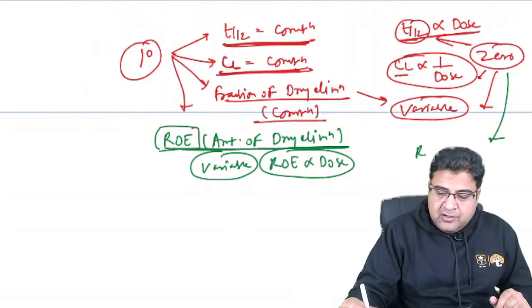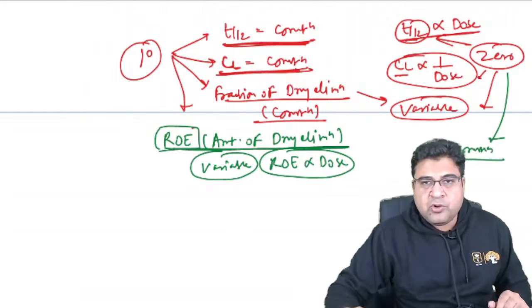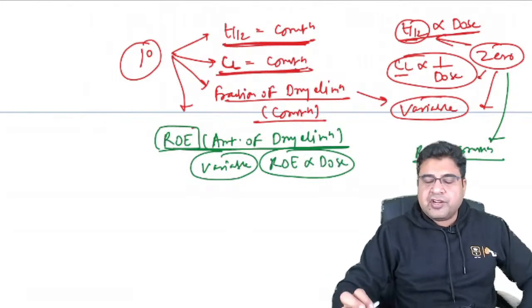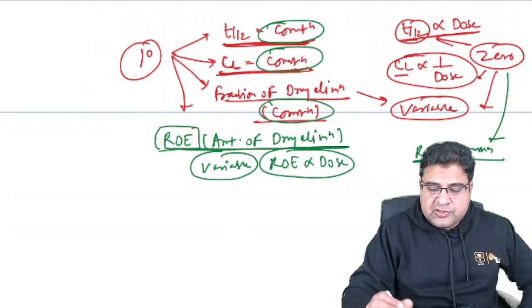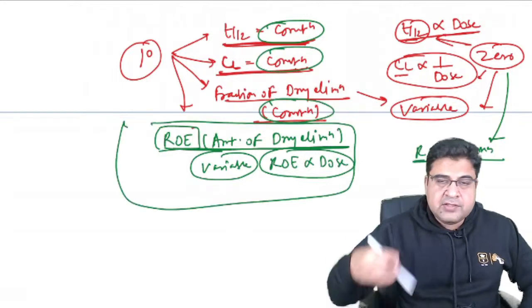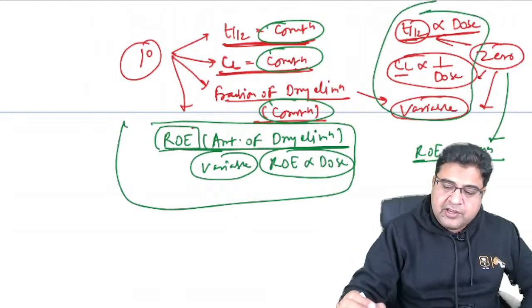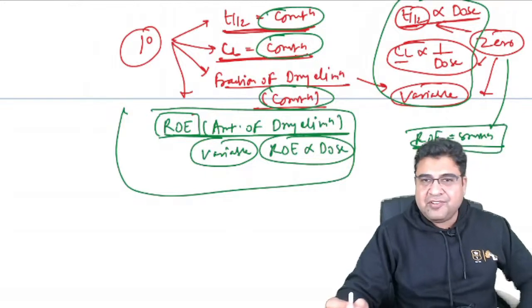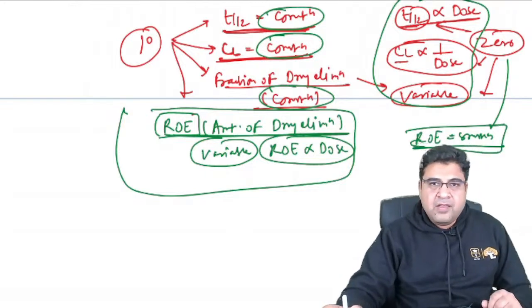But the same rate of elimination in zero order kinetics is constant. So guys, have you noticed one thing? Everything is constant in first order kinetics except the rate of elimination. And in zero order kinetics, everything is variable except the rate of elimination, which is constant. Right, guys?